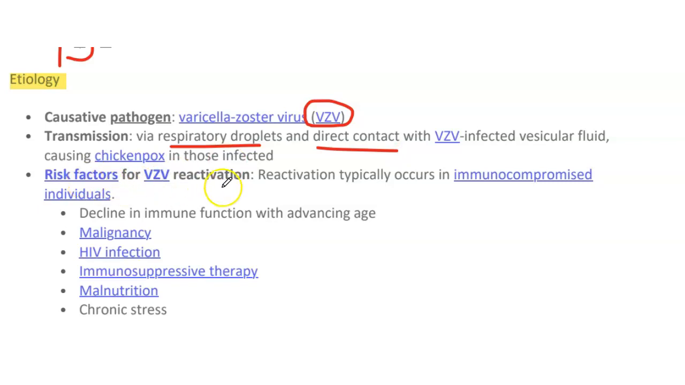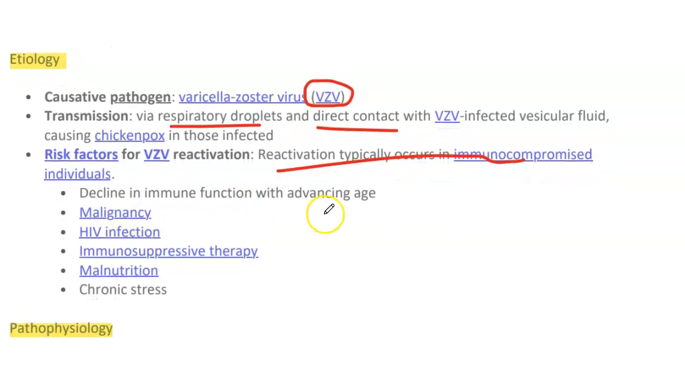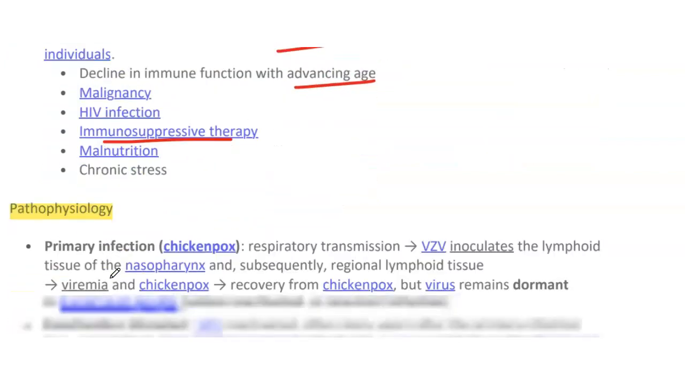Risk factors: reactivation typically occurs in immunocompromised individuals, like those of advanced age, patients suffering from malignancy, HIV infection, patients taking immunosuppressive therapy, malnutrition, and chronic stress.